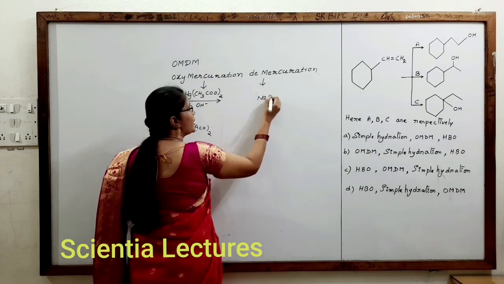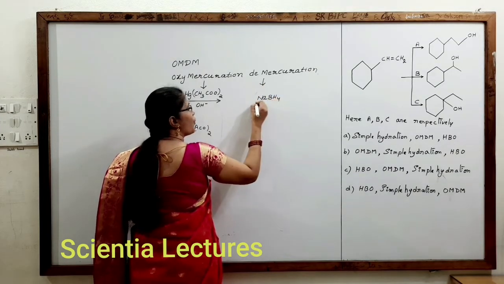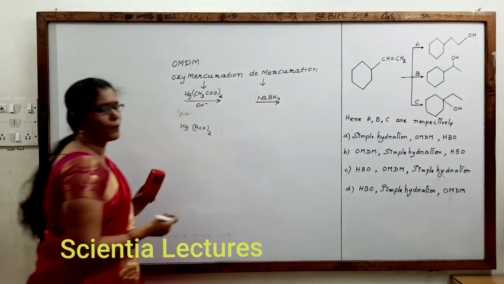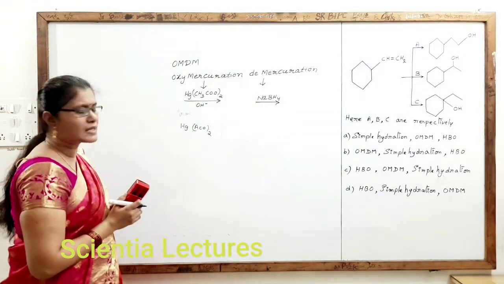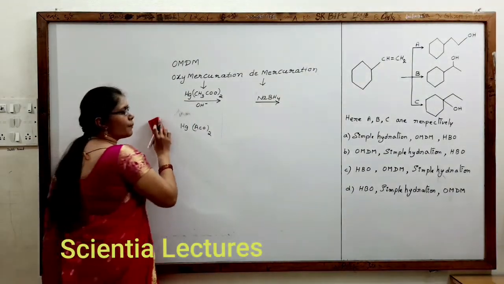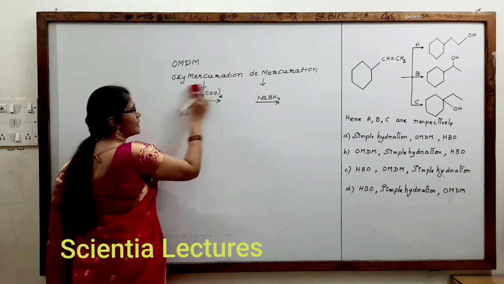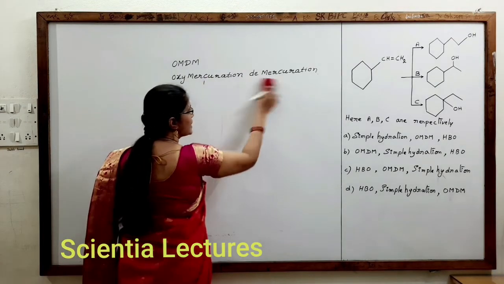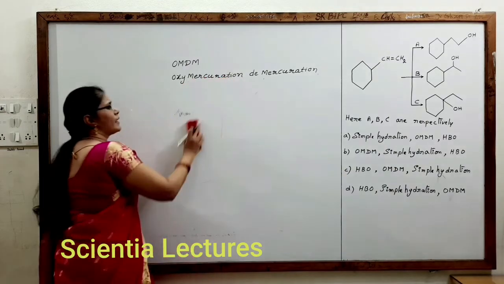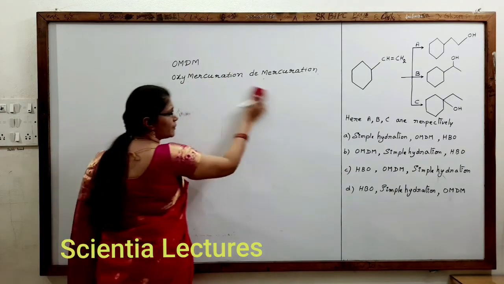Demercuration is possible with NaBH4. So in this two-step process, oxymercuration, demercuration, what is the general reagent? Mercuric acetate in the presence of OH- and NaBH4 undergoes oxymercuration, demercuration.